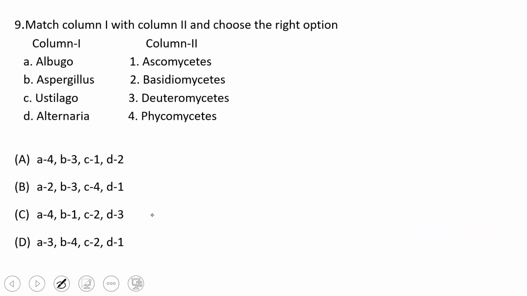Next question. We need to match the following examples with the classes they belong to. Know that Albugo belongs to Phycomycetes. Aspergillus belongs to Ascomycetes. Ustilago belongs to Basidiomycetes. Alternaria belongs to Deuteromycetes. So henceforth, the option here will be A is 4, B is 1, C is 2, and D is 3. The option C is the correct one.